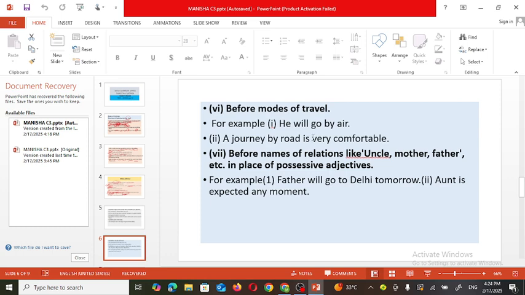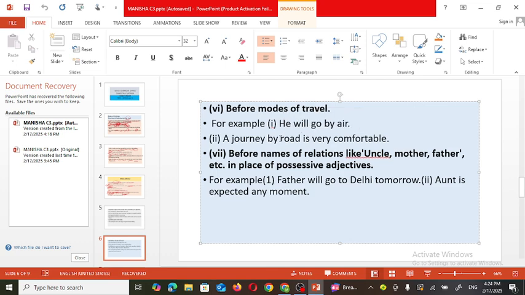Next one, before mode of travel. Modes of travel means how we are going to travel, by road or by railway. So before that, for example, I will go by air. By air means I am going to travel through aeroplane. So by air is used. A journey by road is very comfortable. By road. So before road, this is the position of zero article.